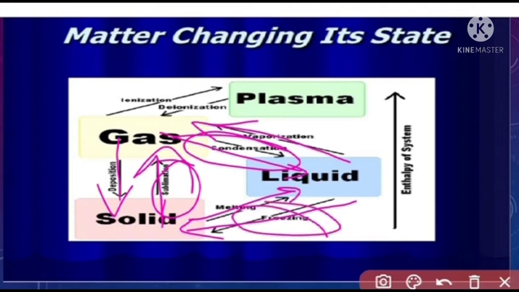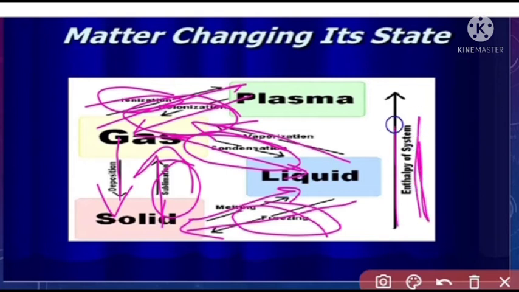Each one has a suitable example. Then gas is converted into plasma; this process is called ionization. Plasma converted again into gas phase is called deionization, where de means removal of ionization. When one phase changes into another phase, the enthalpy of the system also changes. Enthalpy means the heat evolved or absorbed during any physical or chemical process.